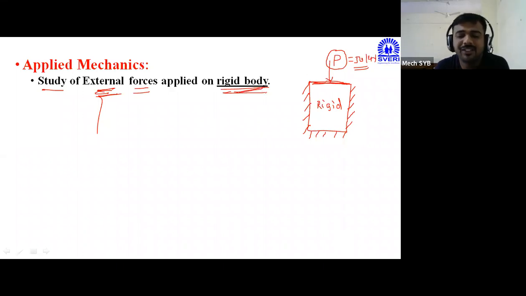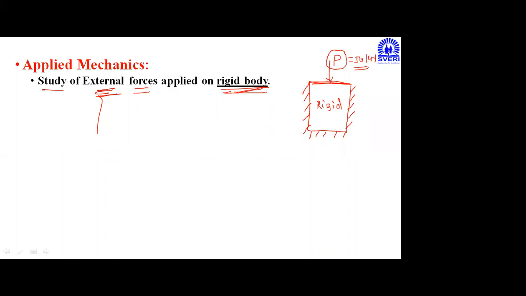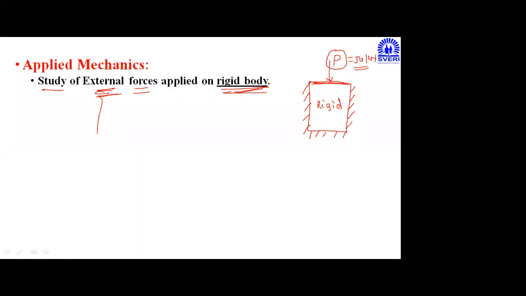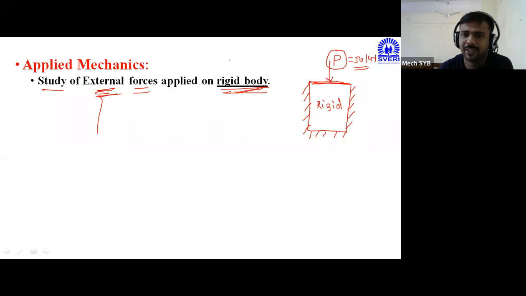The external force applied on rigid body. What is meant by the rigid body? Can anybody tell me? Yes. What is rigid? It is fixed. Simple definition: rigid means fixed. I will write the word. Rigid means fixed. Now, if you look at this particular figure, force is applied from the top side.